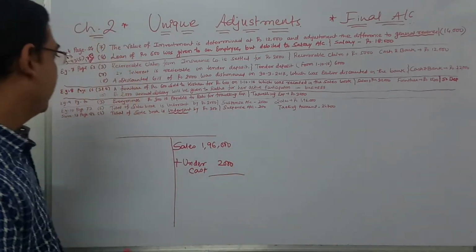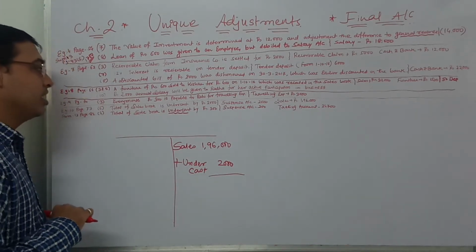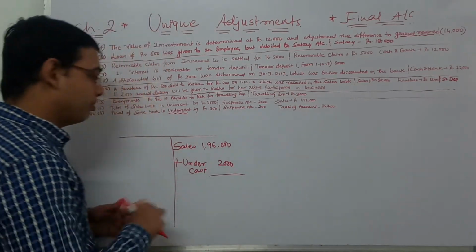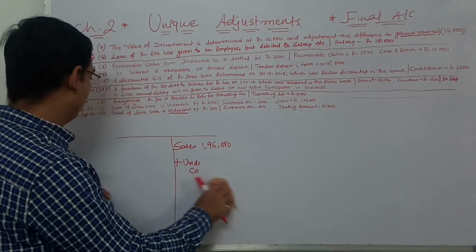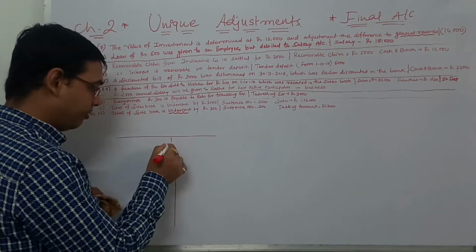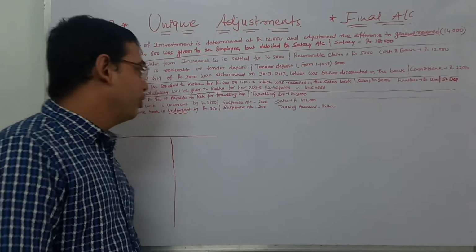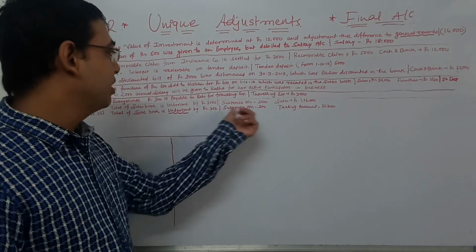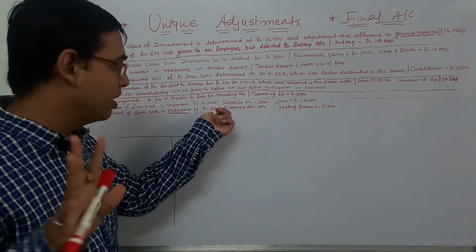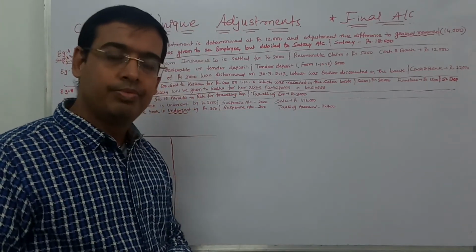Similar nature, page number 82, sum number 13, fourth adjustment: total of sales book is undercast by 300. Now here something different is given to you. If you look here, the same thing, suspense account is given in trial balance 300, adjustment also 300. Is sales given to you there?